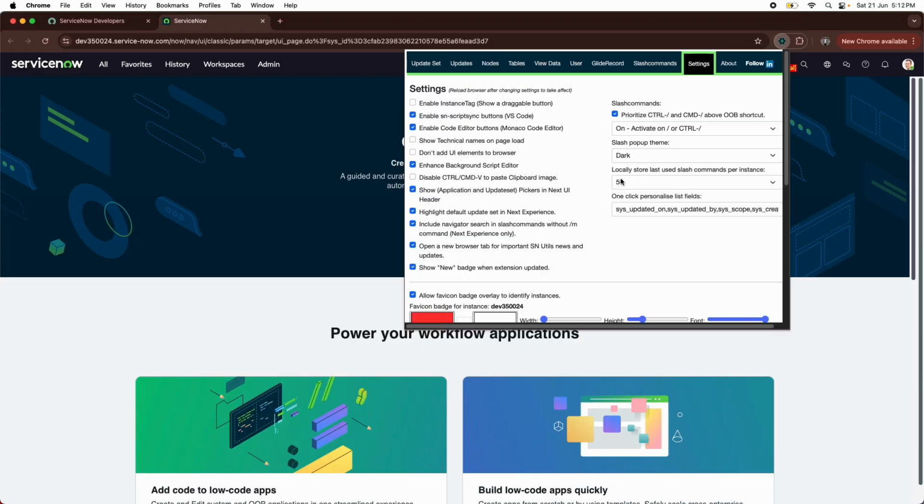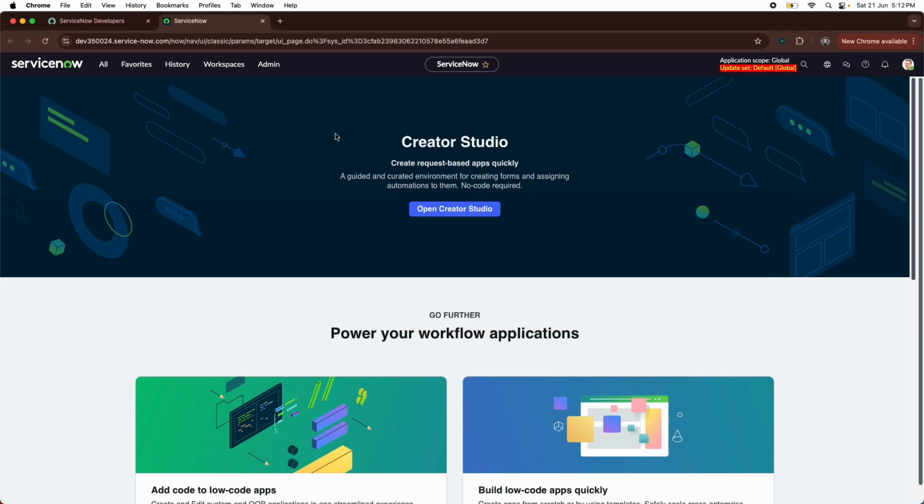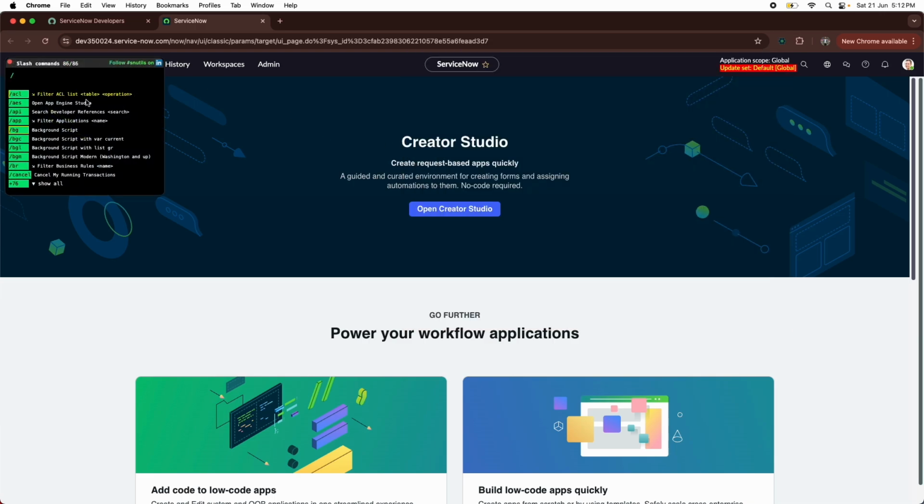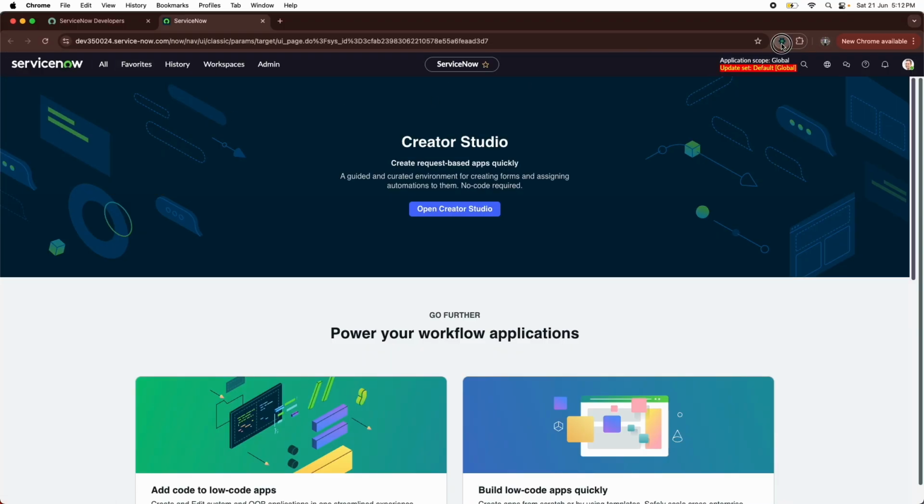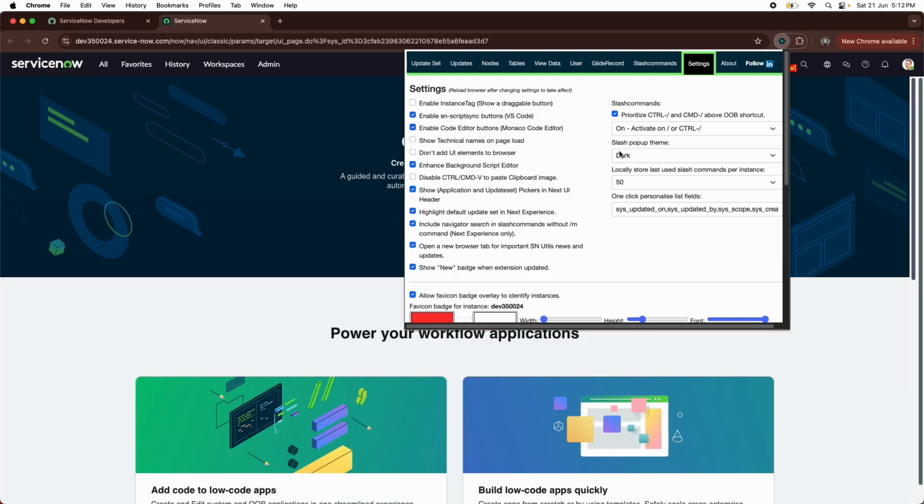Okay, and then all these things are here. Pop-up theme: how the pop-up will come up. I'll show you, don't worry. The black theme you can see in the background is because we have set the slash pop-up theme as dark. Now how can you activate that pop-up I've just shown you? You can activate it with the help of slash or Ctrl plus slash. Now what is the use of this pop-up and what can we do with it, I'll show you later, don't worry.